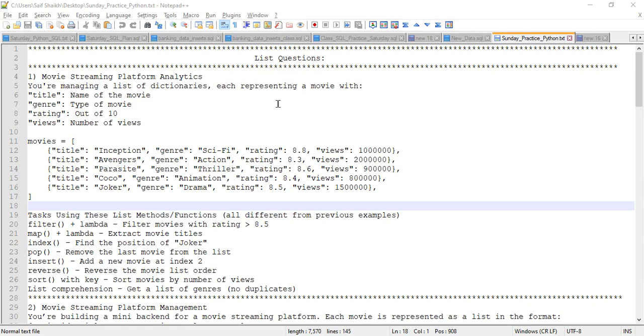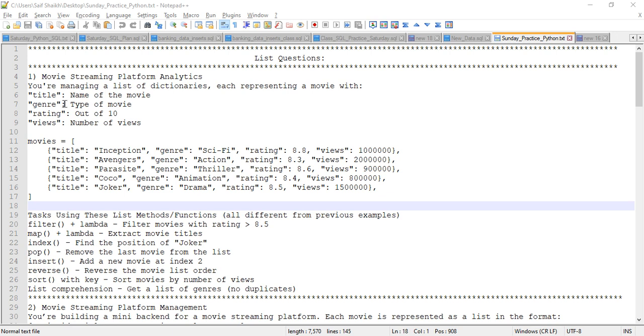Hi all, good morning. So I'm solving the first question from list so that you'll understand how to solve the questions. I've given two questions on list, two on dictionary and two on tuples. I will be solving the first one so that you'll get an idea how to solve, and I might be facing some errors and how I'm trying to troubleshoot and write, so you will get a reference of that.